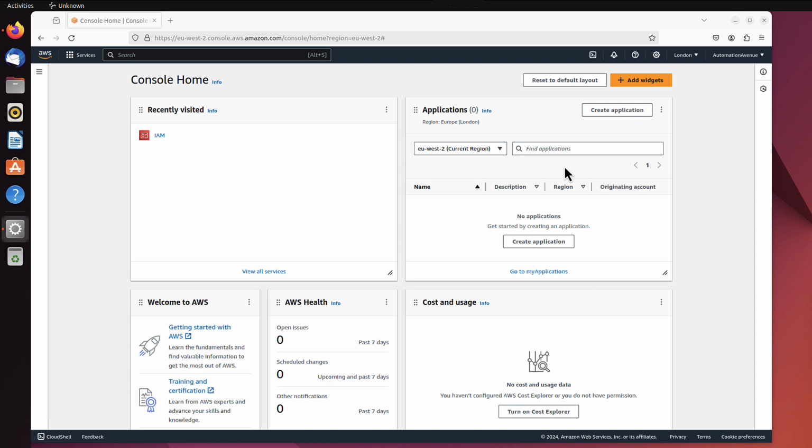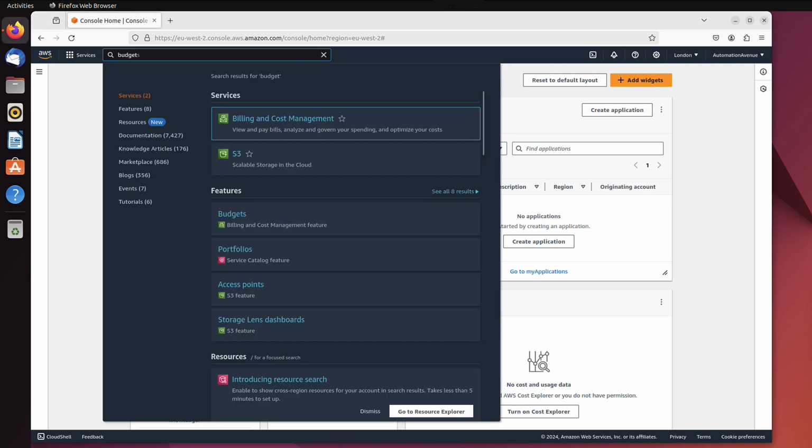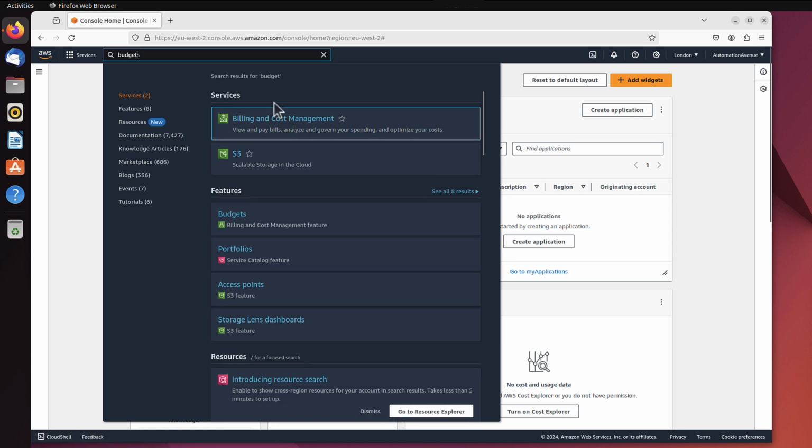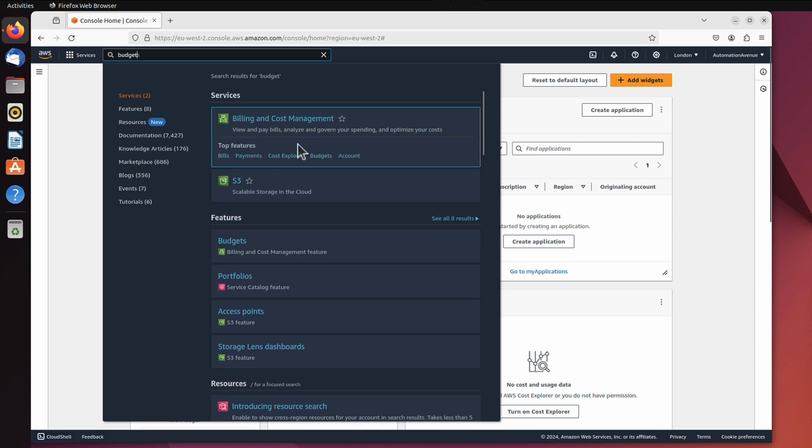Being logged on to our console, still as a root user, we can type here in the services, we can search for budget. And we can see here Budgets, as part of the Billing and Cost Management feature, or we can simply click that Billing and Cost Management service, which Budgets is part of. So maybe let's click the top one. Doesn't really matter.